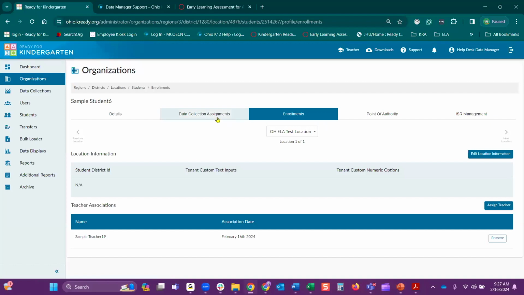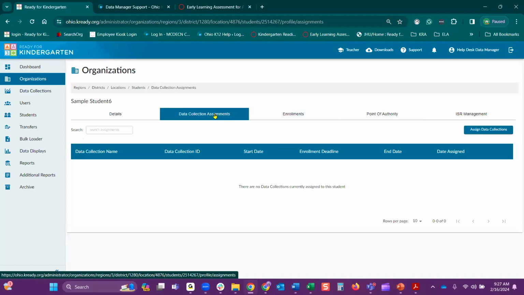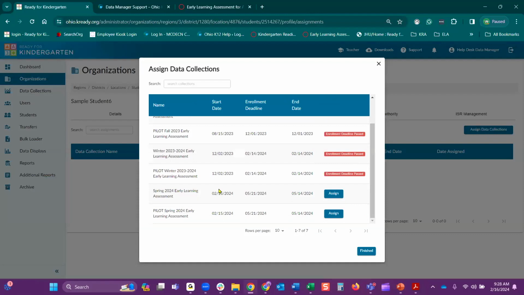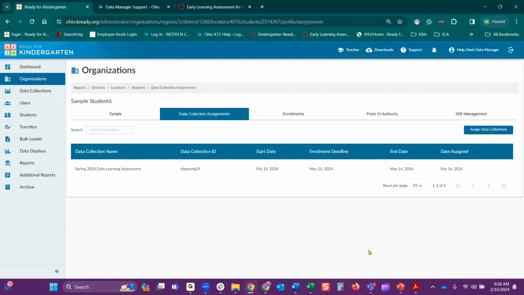So what you're looking for is that data collection assignment. When a teacher says that they cannot see a student, 99.9% of the time, after you've checked to make sure that the teacher is associated, it's due to this data collection assignment. Select Assign Data Collection. At this time, there's only 2 that you can assign to because everything else has already closed. So you would then select the appropriate one, assign, and then finished. Now that student is added to the teacher, added to the assessment. You just want to confirm with your teacher that they can now see that student in their roster.